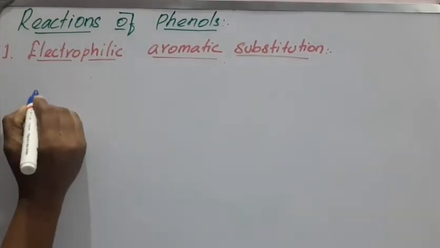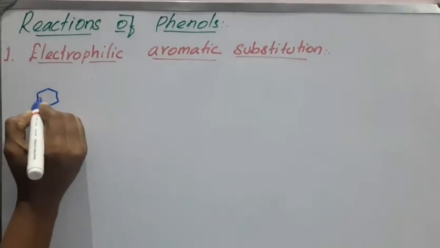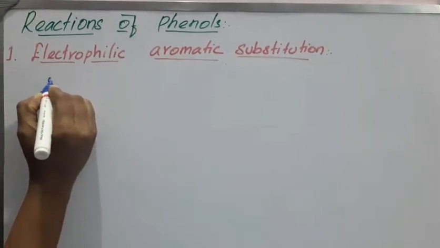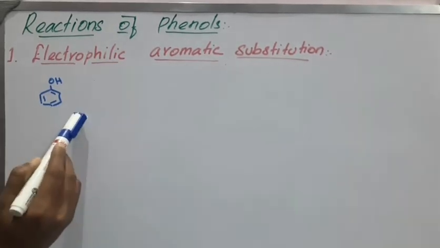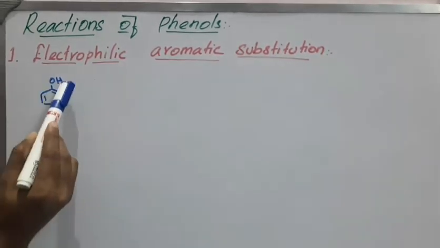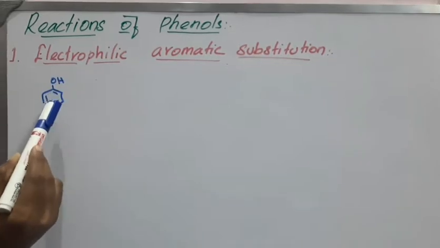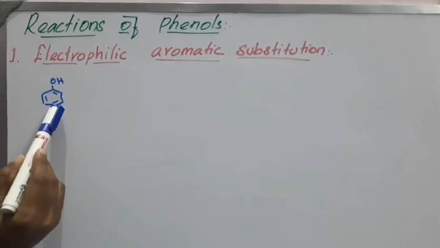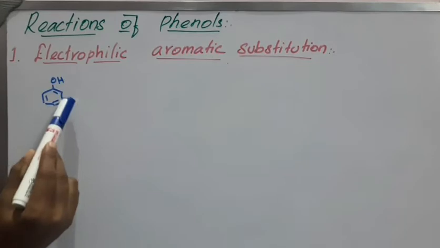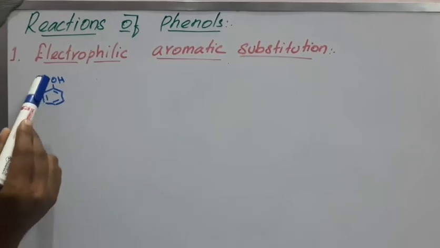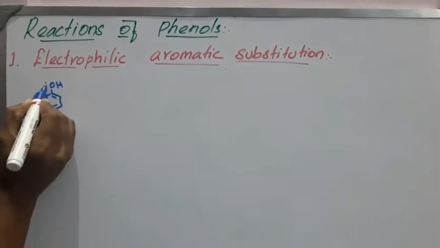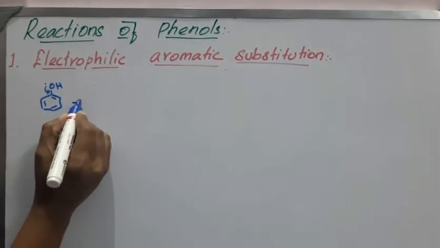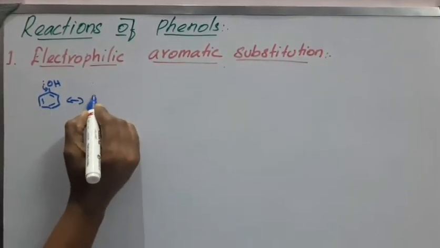So here this is phenol, 1 2 3. This phenol undergoes resonance structures, because the OH group present in the benzene ring highly activates this benzene ring. Why? Because it contributes its lone pair of electrons to this carbon atom. So it undergoes resonance structures.